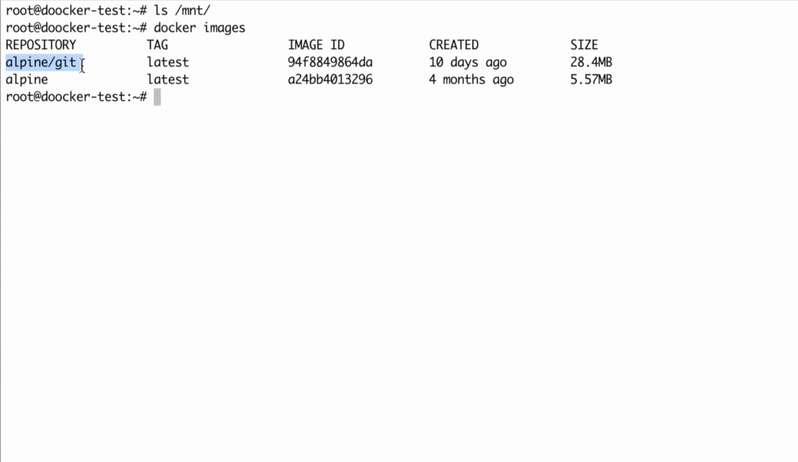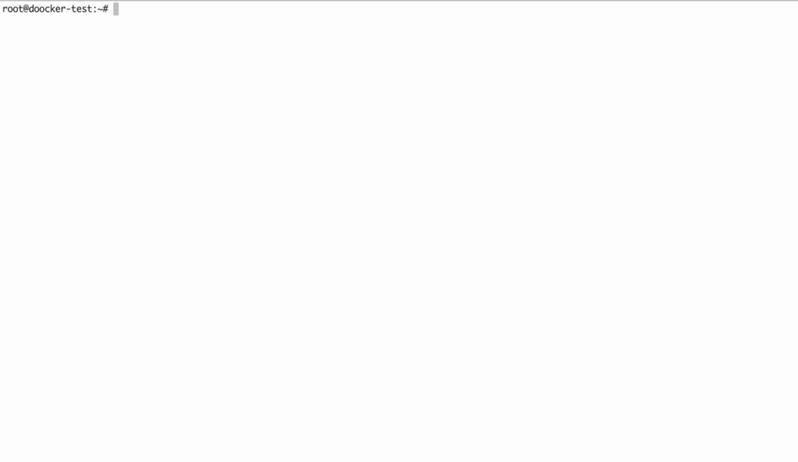Here I am on my command line. I will mount my /mnt inside the container. First let's see what is there inside the /mnt directory. So my /mnt is empty now. And as already mentioned in the problem statement, I should already have a git image installed. Docker images. Yeah, so the Alpine Git image is already there. I will make use of this image. Now let's start the container to clone the repository.